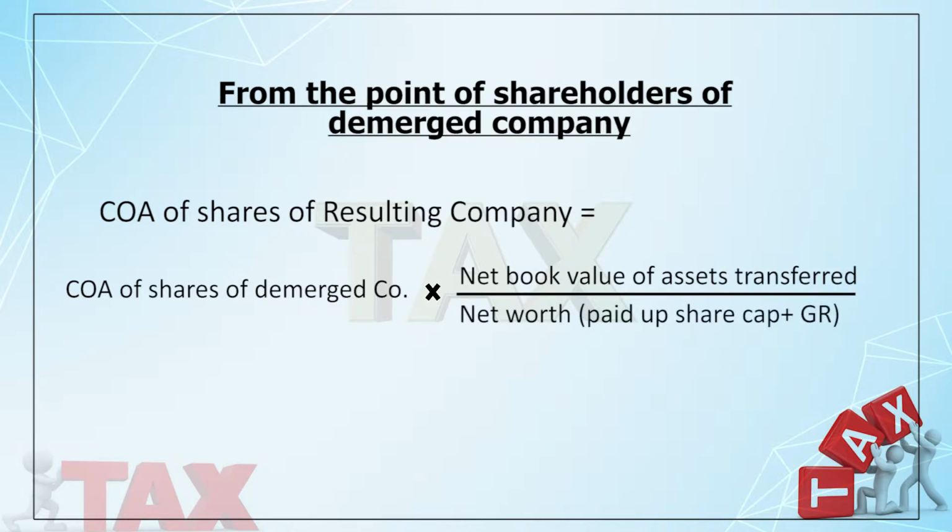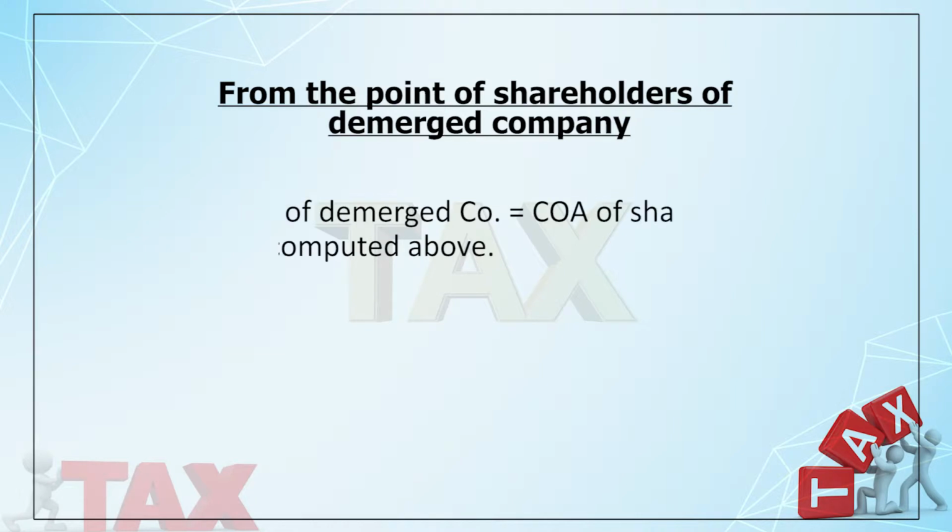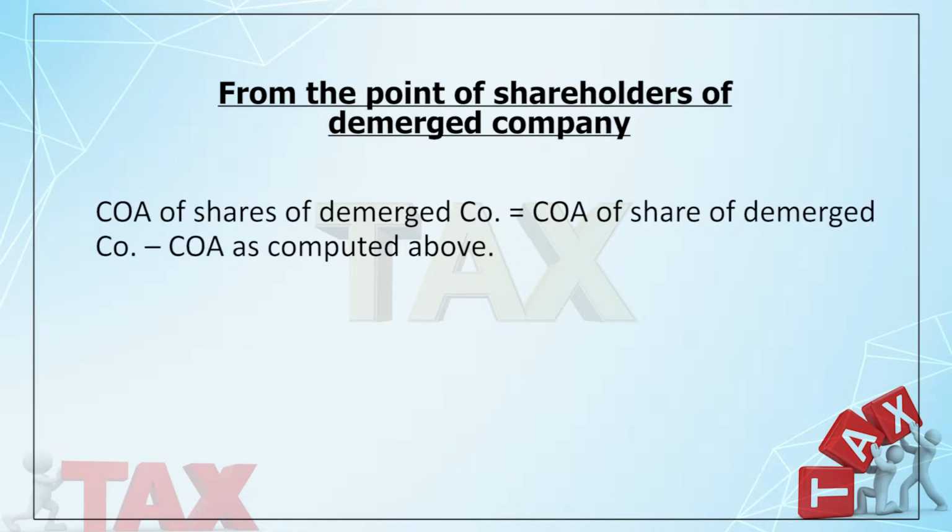Now what is net worth? Net worth is the share capital plus reserves and surplus. Now you get one value, that is the cost of acquisition of the shares of the resulting company, and if you deduct it from the total, what is the remaining figure? That represents the cost of acquisition of shares of the demerged company. I think I am clear.